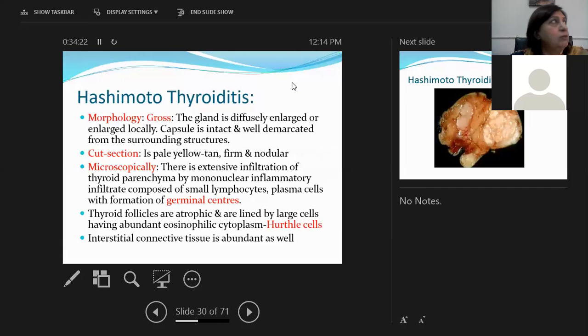So morphologically, on the gross appearance in cut section, I've told you. I'm going to continue this lecture next time as we are running short of time.